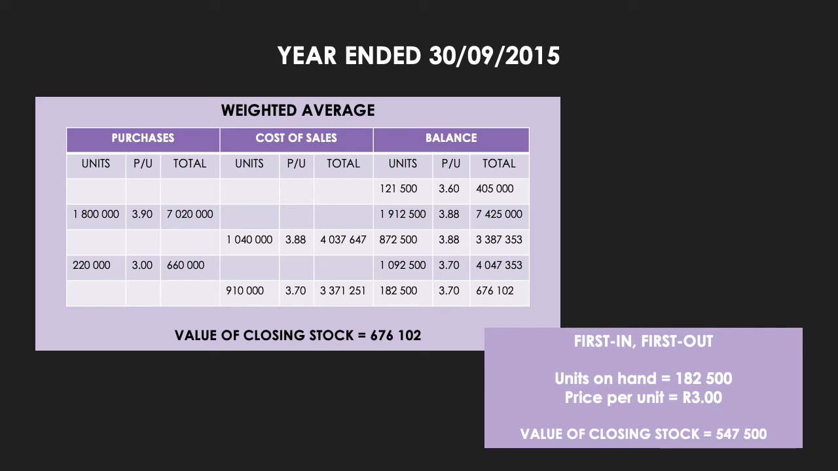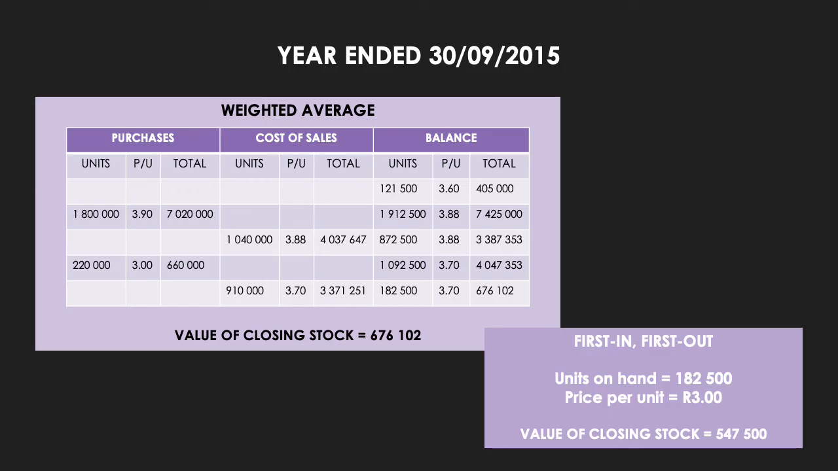All right. So you then had a sale of 1,040,000 units. If you have a sale, that means you have less inventory on hand. So we then have 872,500 units at the 3.88, and that then gives us a total inventory value of 3,387,353 Rand.